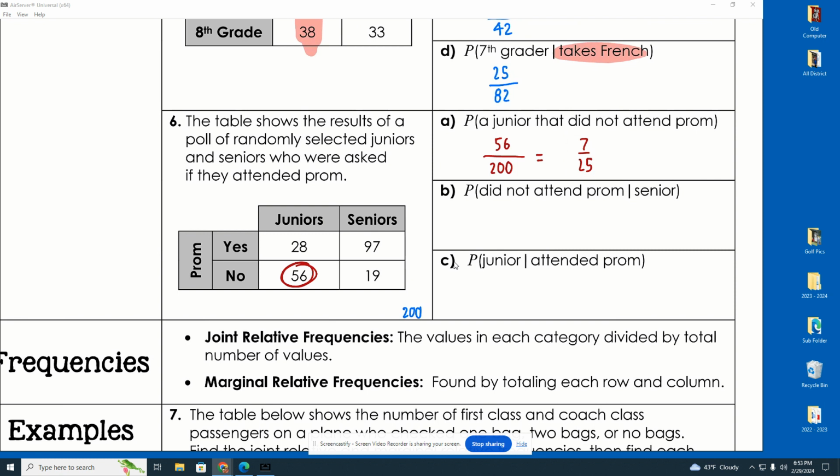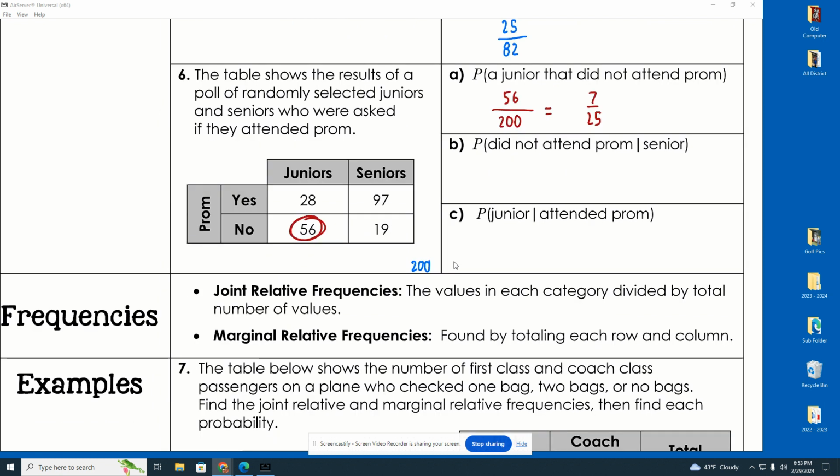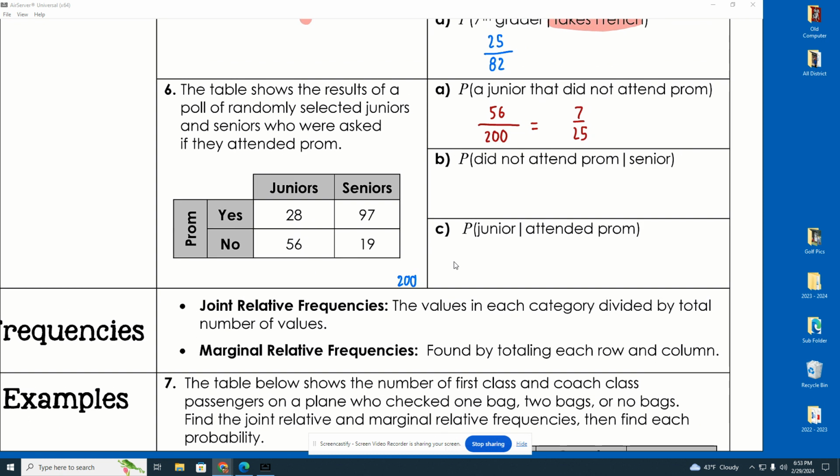Okay? Now, next one, it does give a condition, right? It definitely gives a condition. It says, what's the probability that they did not attend prom given that they were a senior? So we're only dealing, y'all, with this group of seniors right here. That's it.